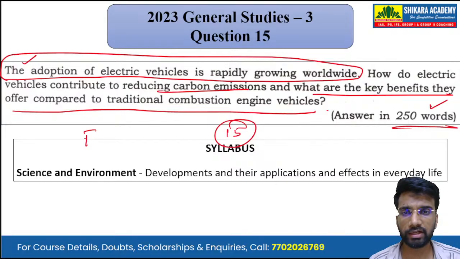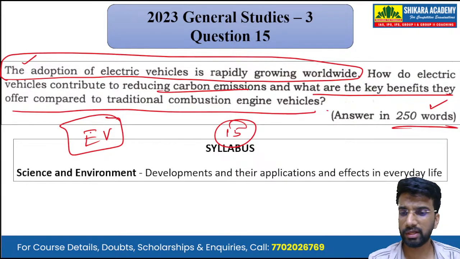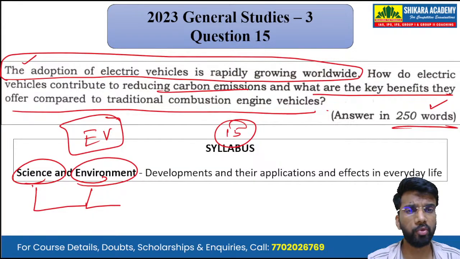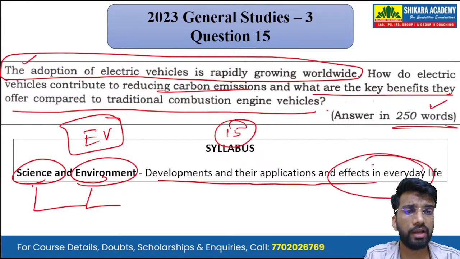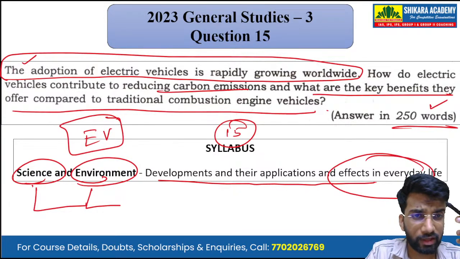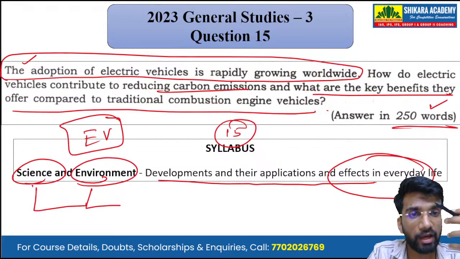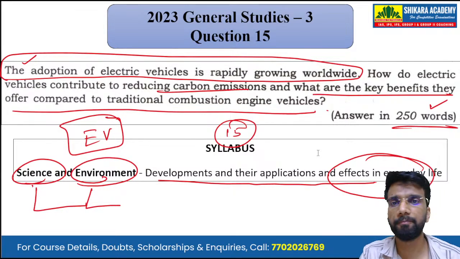So this question is on electric vehicles. It is an applied part because it involves both science as well as environment. Mapping it with the syllabus, it is an overlap of both science and environment, and the topic is developments and their applications and effects in everyday life, like the development of the electric vehicle and how their development and deployment is affecting everyday life and the ecosystem of the environment.